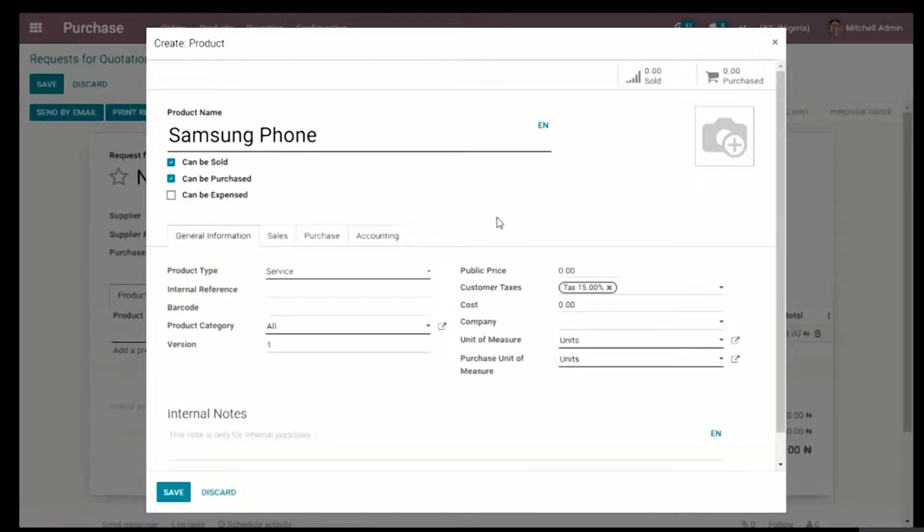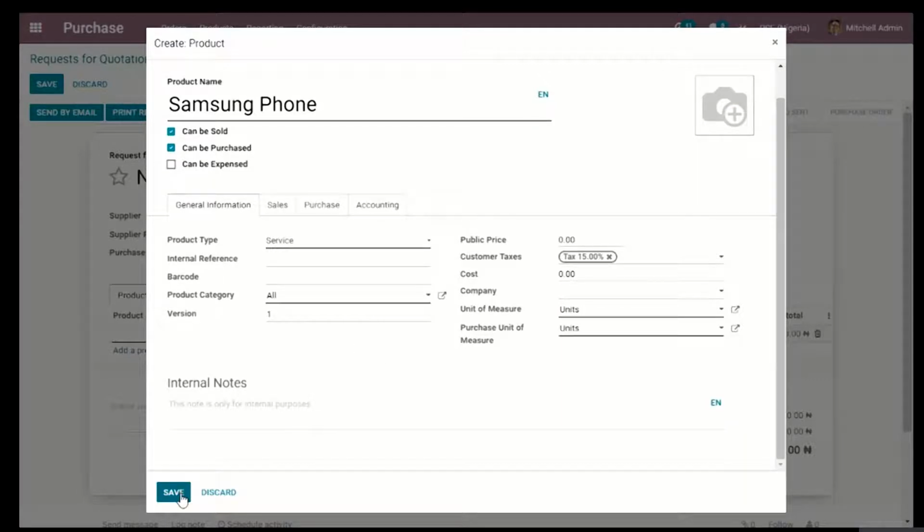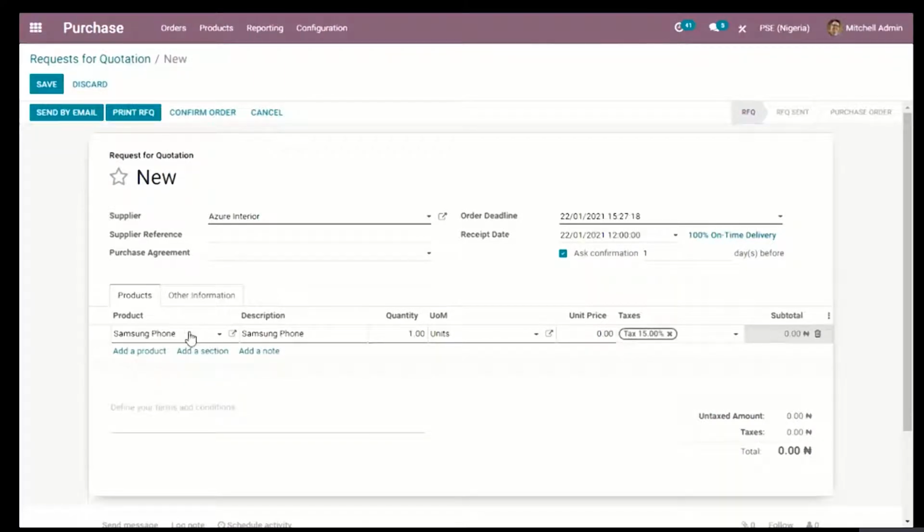You can also add a picture of the product if you have any picture to add to it. I'm going to save this product now, and you notice that it's going to pop up here as one of the products that I want to purchase from Azure Interior. Now it has automatically filled in a quantity of one, and the unit price is still blank because I did not configure it with the product.